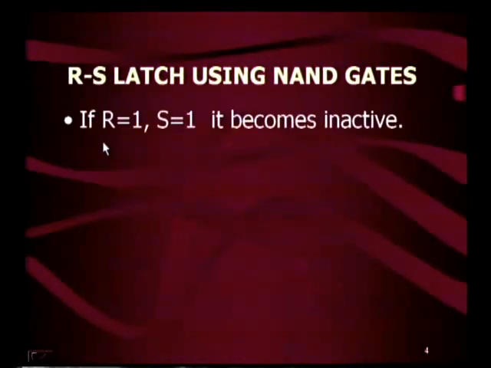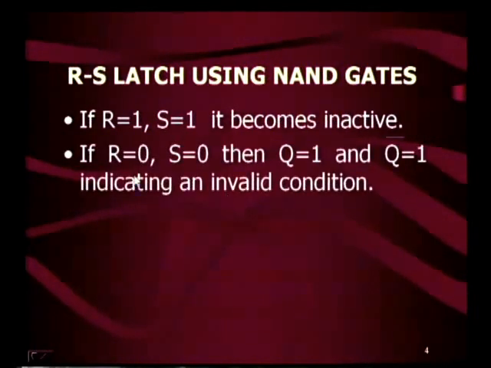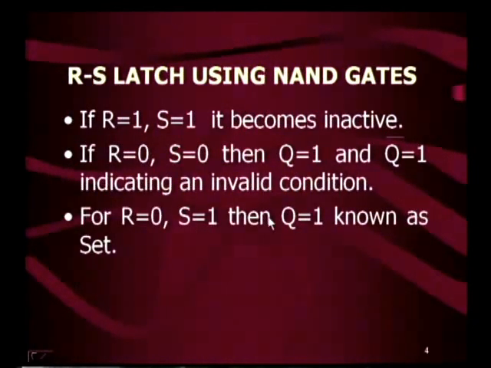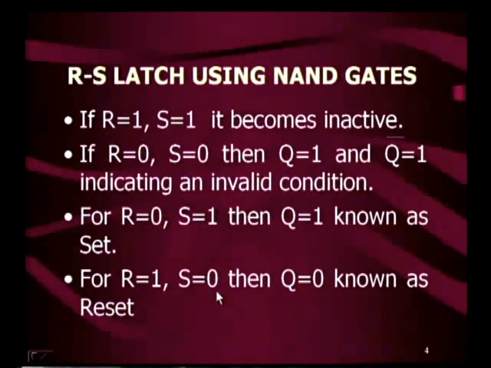So, in the RS latch, if R is equal to 1, S is equal to 1, it becomes inactive. If R is equal to 0, S is equal to 0, then Q is equal to 1 and Q bar is equal to 1, indicating an invalid condition. For R equal to 0, S equal to 1, Q is equal to 1, known as set. For R equal to 1, S equal to 0, Q is equal to 0, known as reset.